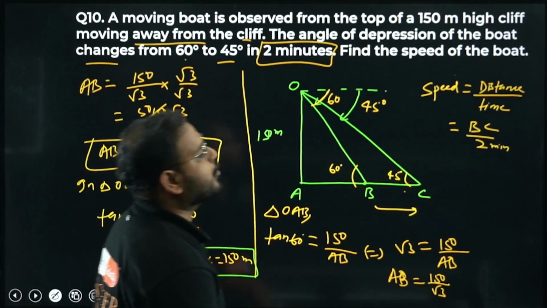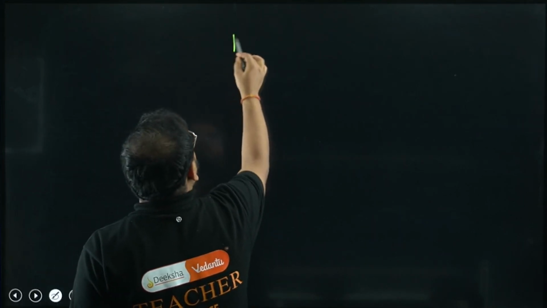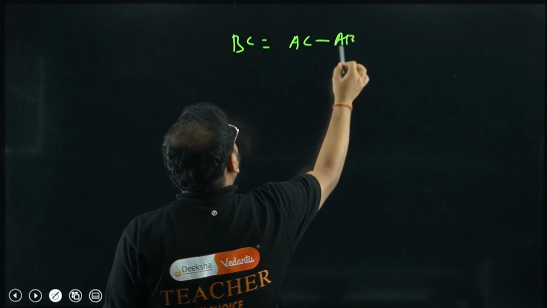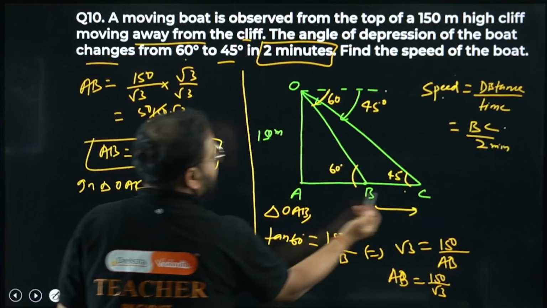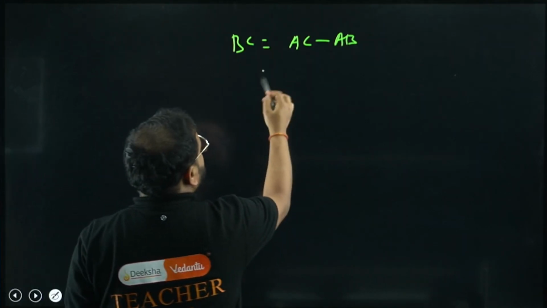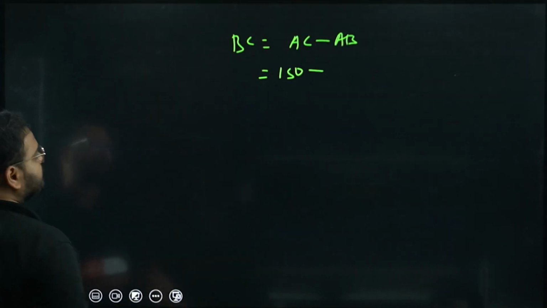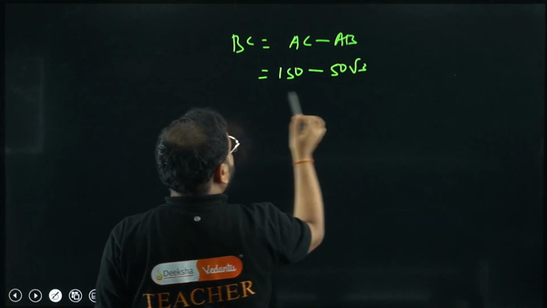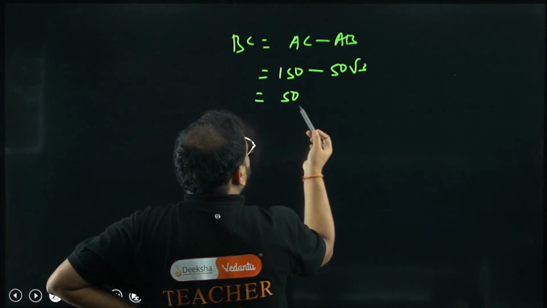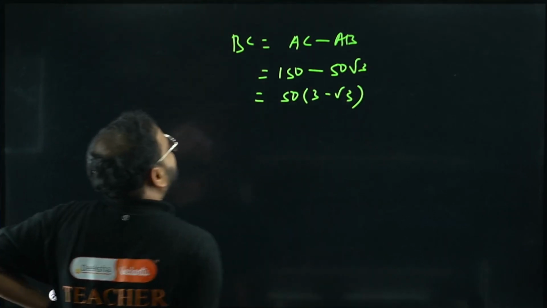We are looking for BC to find the speed, right? So write the BC value. BC will be AC minus AB. How much is AC? AC is 150. What is AB? AB is 50 root 3. Take 50 common over here. What I'm getting is 3 minus root 3.